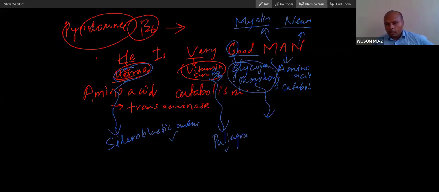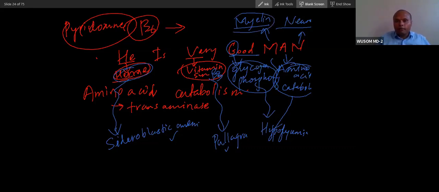So you can see sideroblastic anemia, you can see pellagra, and because of glycogen phosphorylase not being there, glycogen breakdown does not happen. What will happen because of this? Hypoglycemia. But you can see there is gluconeogenesis to compensate for this. But again, gluconeogenesis also depends on pyridoxine, so gluconeogenesis will also be affected because transaminase will be affected. So amino acid catabolism is also affected. So hypoglycemia. Now myelin: because of myelin deficiency, peripheral neuropathy.